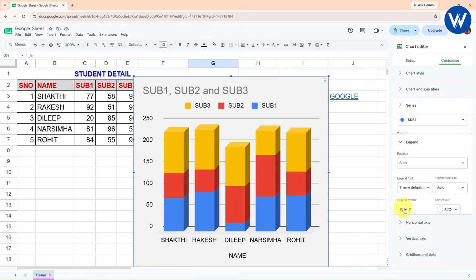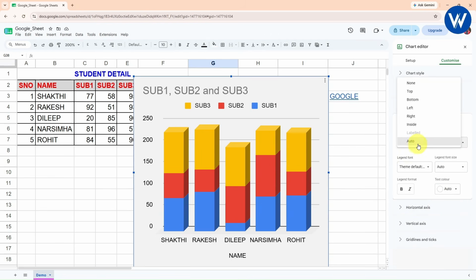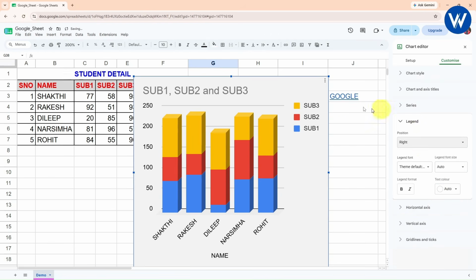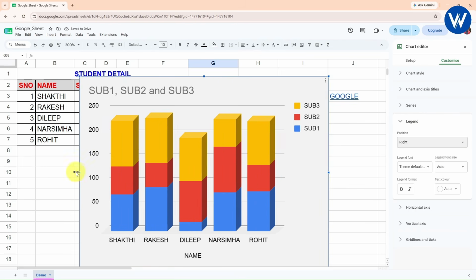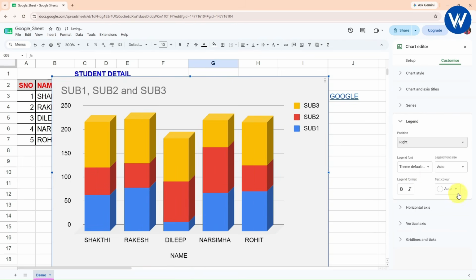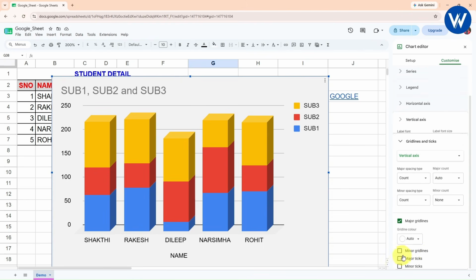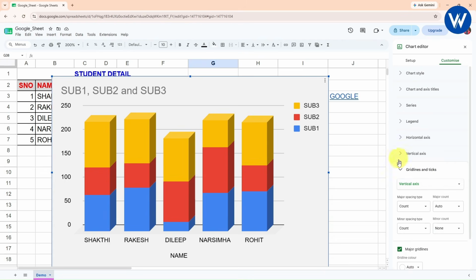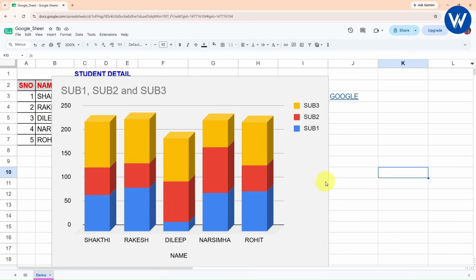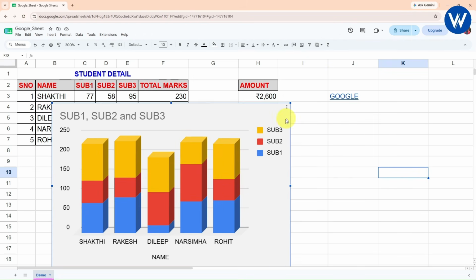And next we have the legend. If you want to show the legend, you can show it either left, right, in this way according to your convenience. And next we can change the color also. These are the horizontal axis, vertical axis, and these are the grid lines. I hope you guys understood. These are all the customizations you can do. So what I will do, I simply select this a little bit down.